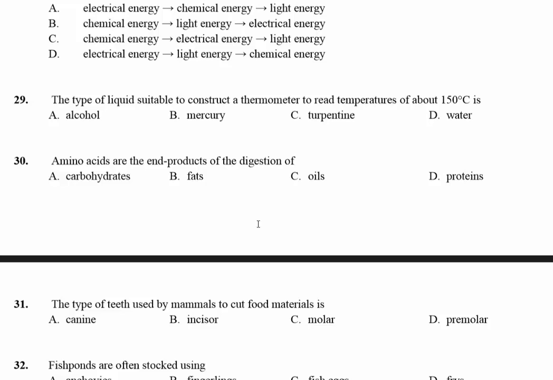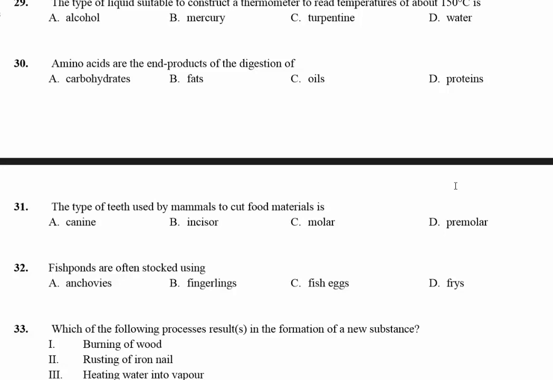30. Amino acids are the end product of the digestion of proteins. The answer is D. 31. The type of teeth used by mammals to cut food materials is B, the incisor. The incisor is the one used to cut food. 32. Fish ponds are often stocked using, the answer is B, fingerlings.